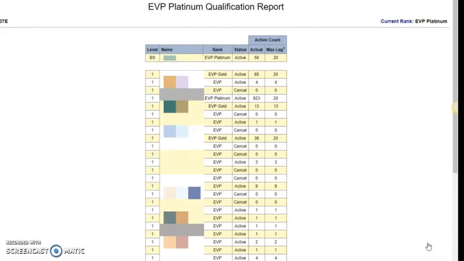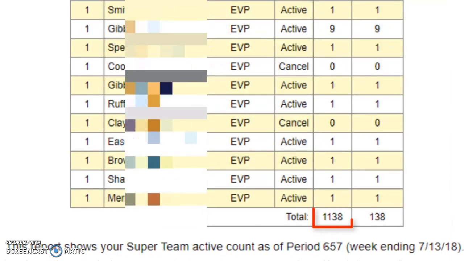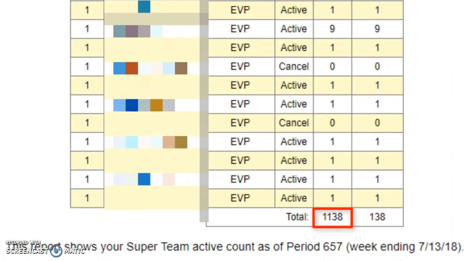If we look at their EVP Platinum qualification report, we will notice that they have helped promote 35 people to EVP, which places 35 first generation EVPs in their organization. They have a total of over 1,100 active associates in their super team, with 138 counting towards their platinum rank.